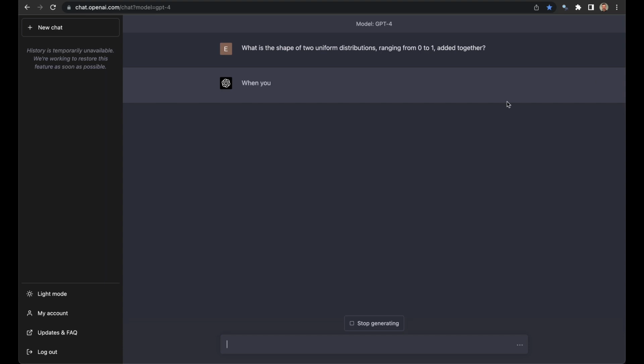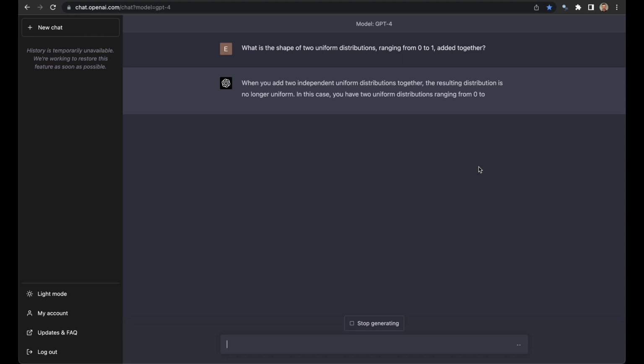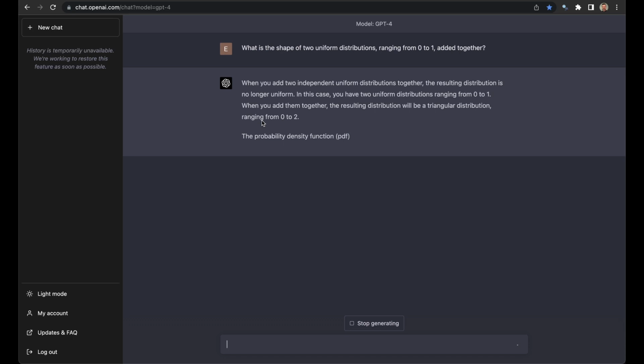This was actually a question asked to me when I interviewed for my role at Meta, and that was many years ago, so I'm sure they're not using it now. But basically what you're looking for is someone realizing that it forms a triangle. This is sort of the first part of the central limit theorem, and we'll see how ChatGPT does.